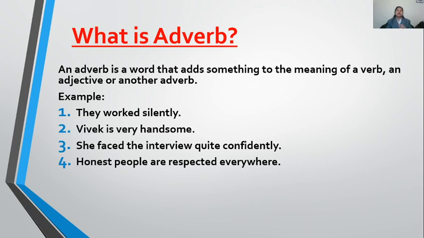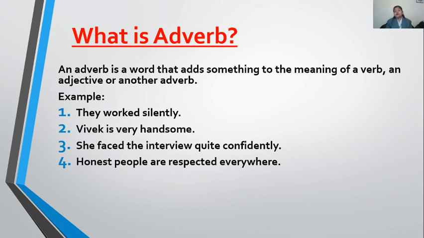That is why it is called adverb, it describes a verb. But it not only describes the verb, it also describes the adjective and sometimes another adverb. Adverb is not restricted to verb only. It tells you more about a verb, an adjective, and an adverb.